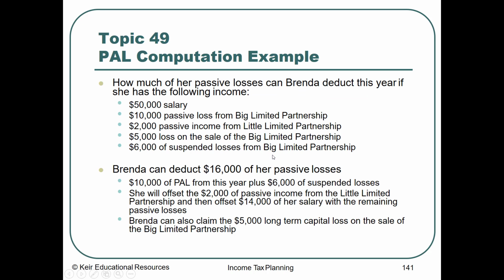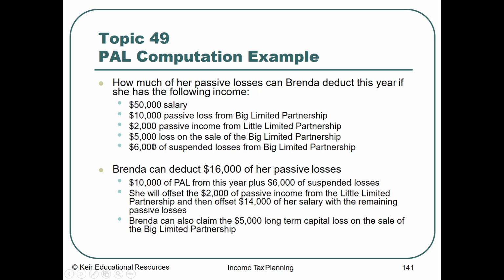So another example, how much of her passive losses can Brenda deduct this year? She has a $50,000 salary, $10,000 in passive losses from big limited partnership, $2,000 in passive income from little limited partnership, $5,000 loss on the sale of the partnership, and $6,000 in suspended losses.